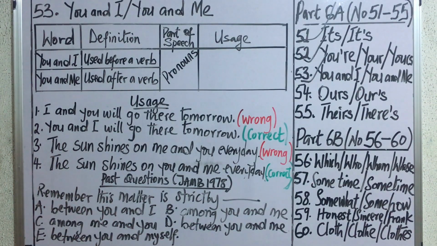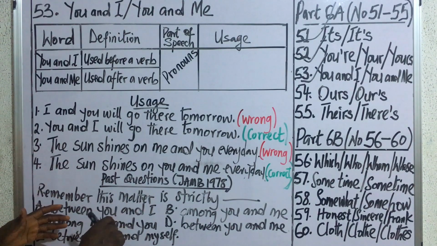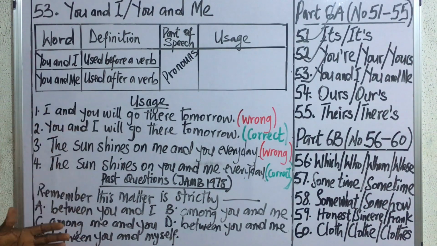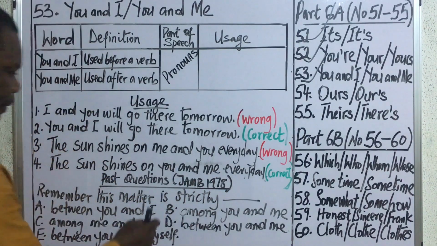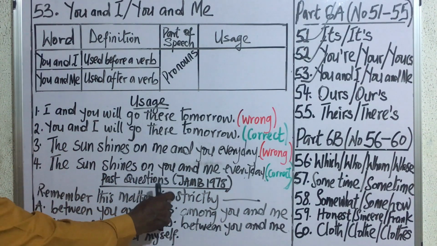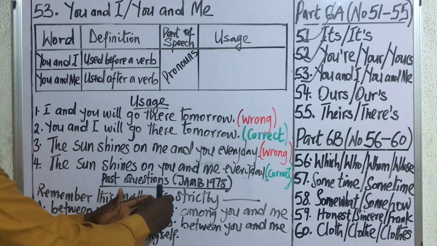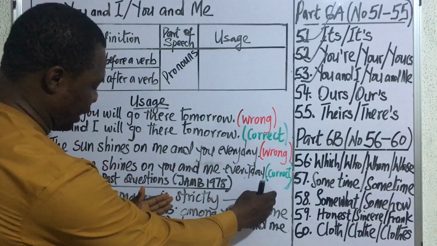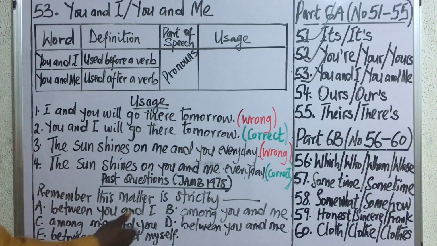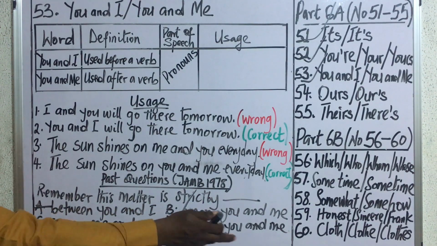All right, going by our explanation in this video, you can easily understand that the case we are considering here, is it subject or object? It is object case, because the verb here, the primary auxiliary verb, is still the verb in this expression. In other words, what we are considering is coming after a verb. So we cannot have anything like I standing after a verb. And that is the only option that has I. So the only option here that is correct in this expression is D, between you and me.